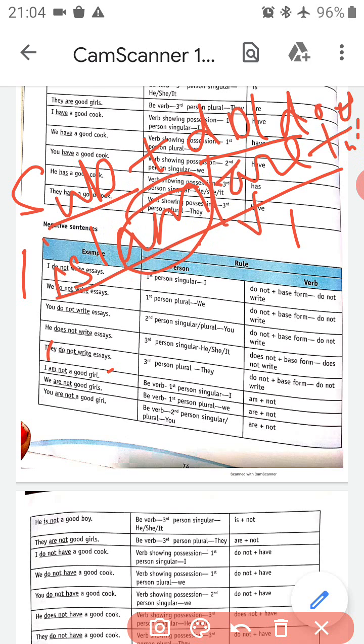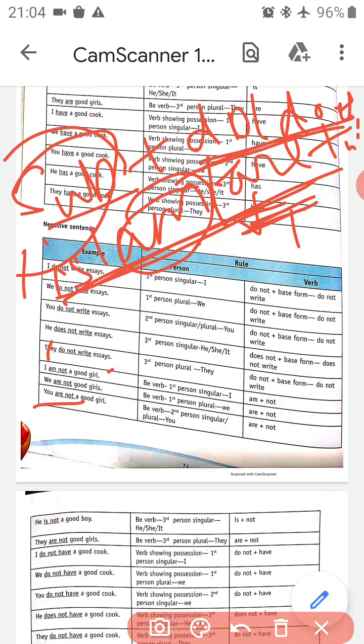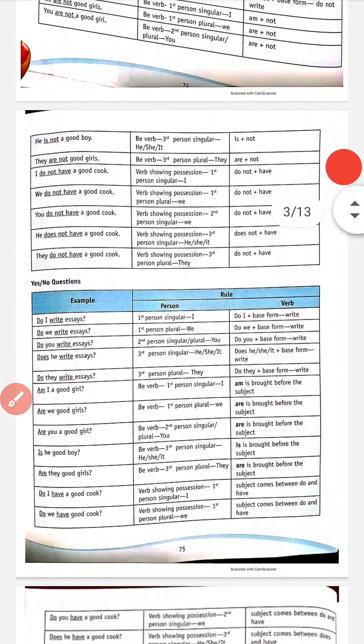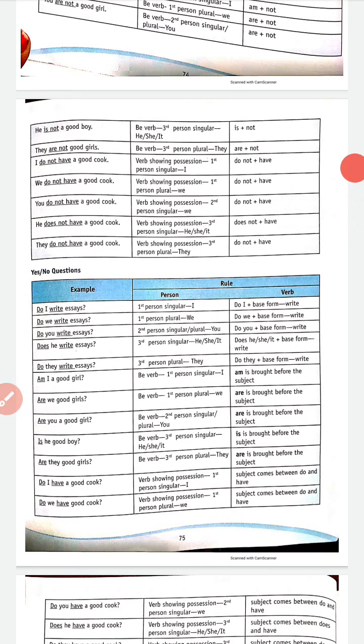Again, what happens? Am is our verb, not verb first one. These are the verbs we are using over here: is, am, are, do, does. Again, you do not write "you are not a good girl." You is again our subject, and from do, does, is, am, are we have chosen are, and after are we have written not a good girl. So this is the formula of making a negative sentence in simple present tense.